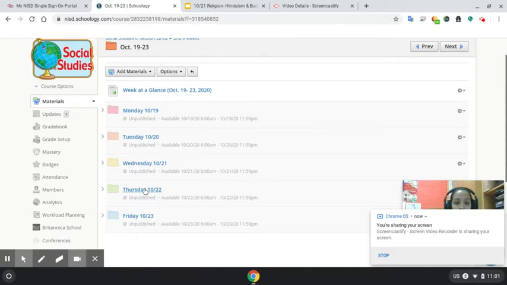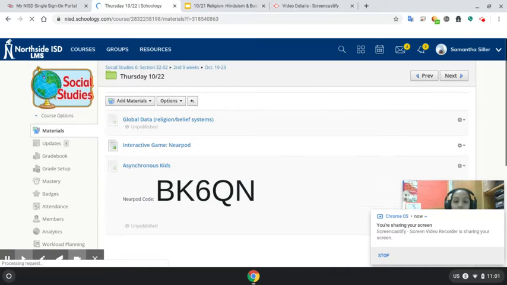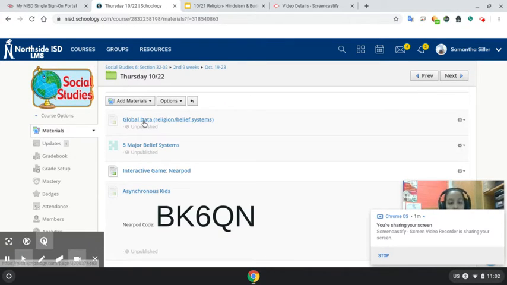Today we did a Nearpod review for social because your test is tomorrow. But we also talked about the religion beliefs. So let's talk about the maps.